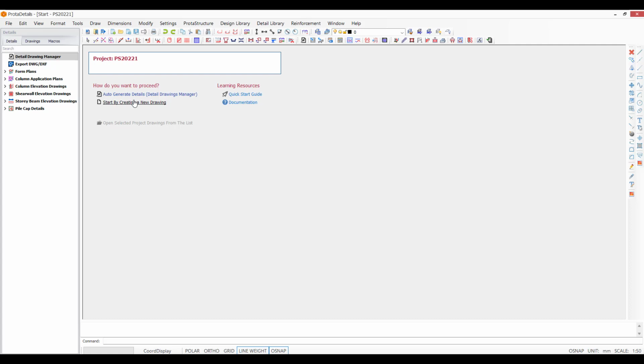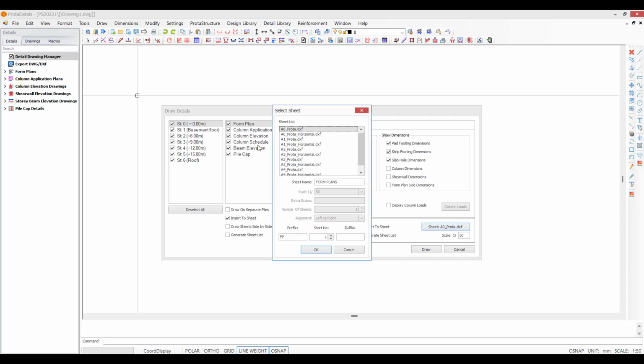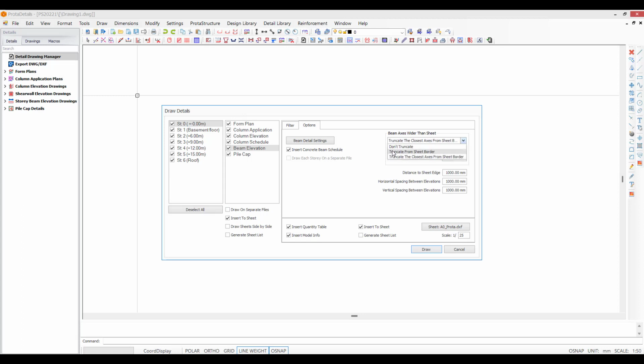Now at this point, I just want to ask it to create my drawings. So I'm going to choose Auto Generate Drawings. I can choose what I want to draw. I'm going to insert them to a sheet, and I can choose my sheet sizes. You can choose how you want to lay them out. Maybe I want to call something a key plan and I want the reference to be KP. You can also play with the way things are, for example, truncated. Maybe I want to truncate my beams close to the sheet border. I can play with scales. So all of this you can customize to suit how you'd like to go about producing.